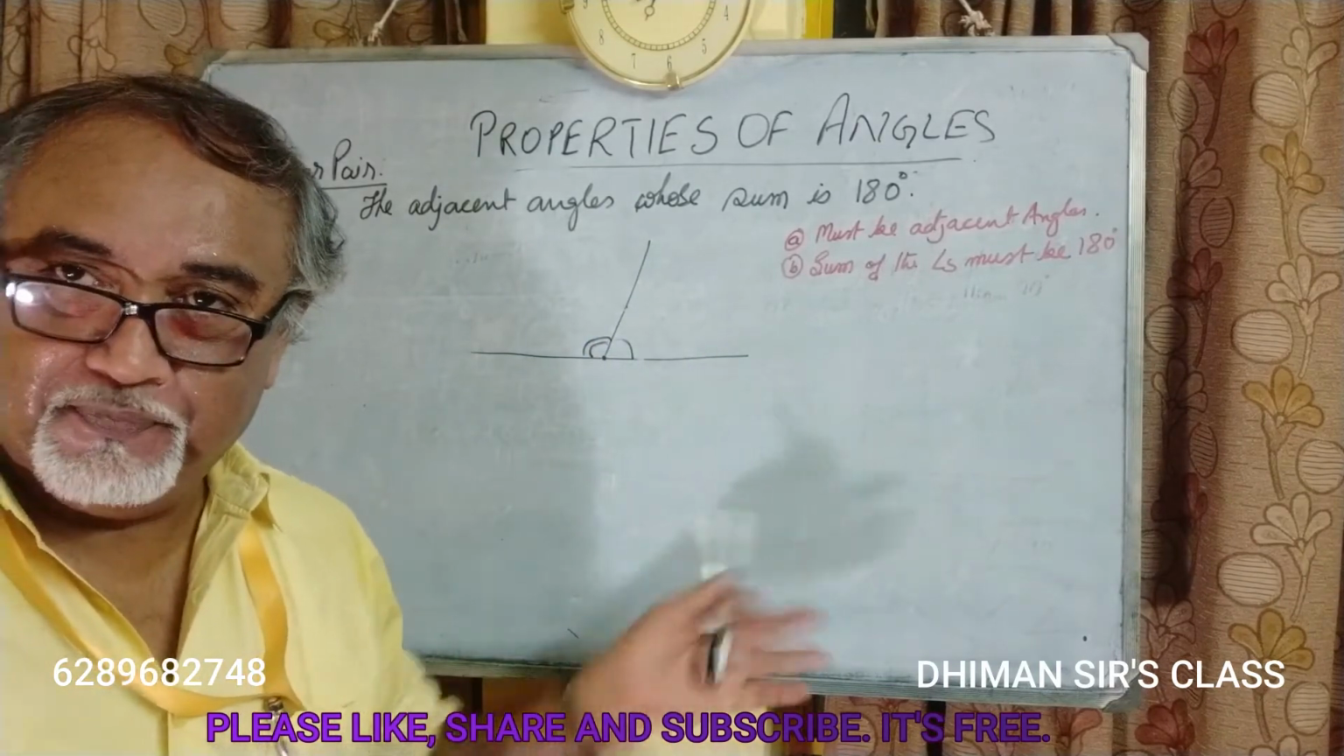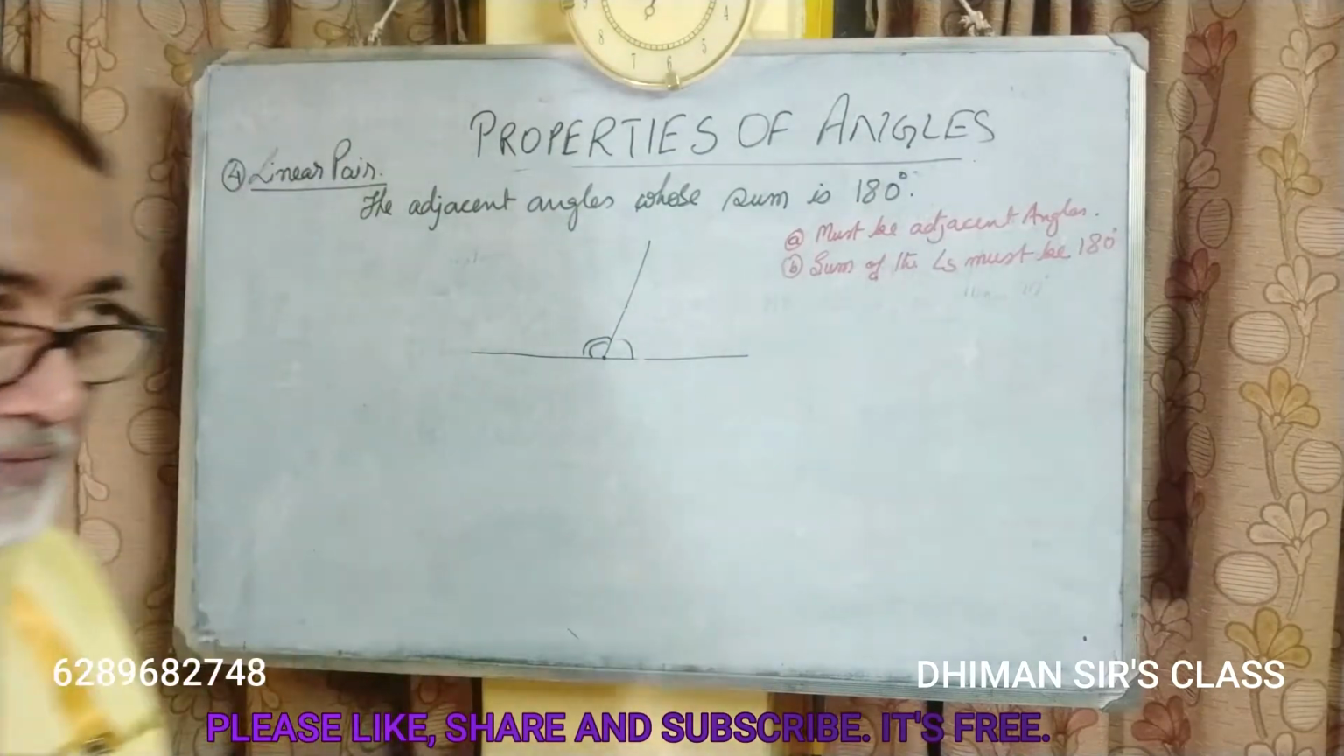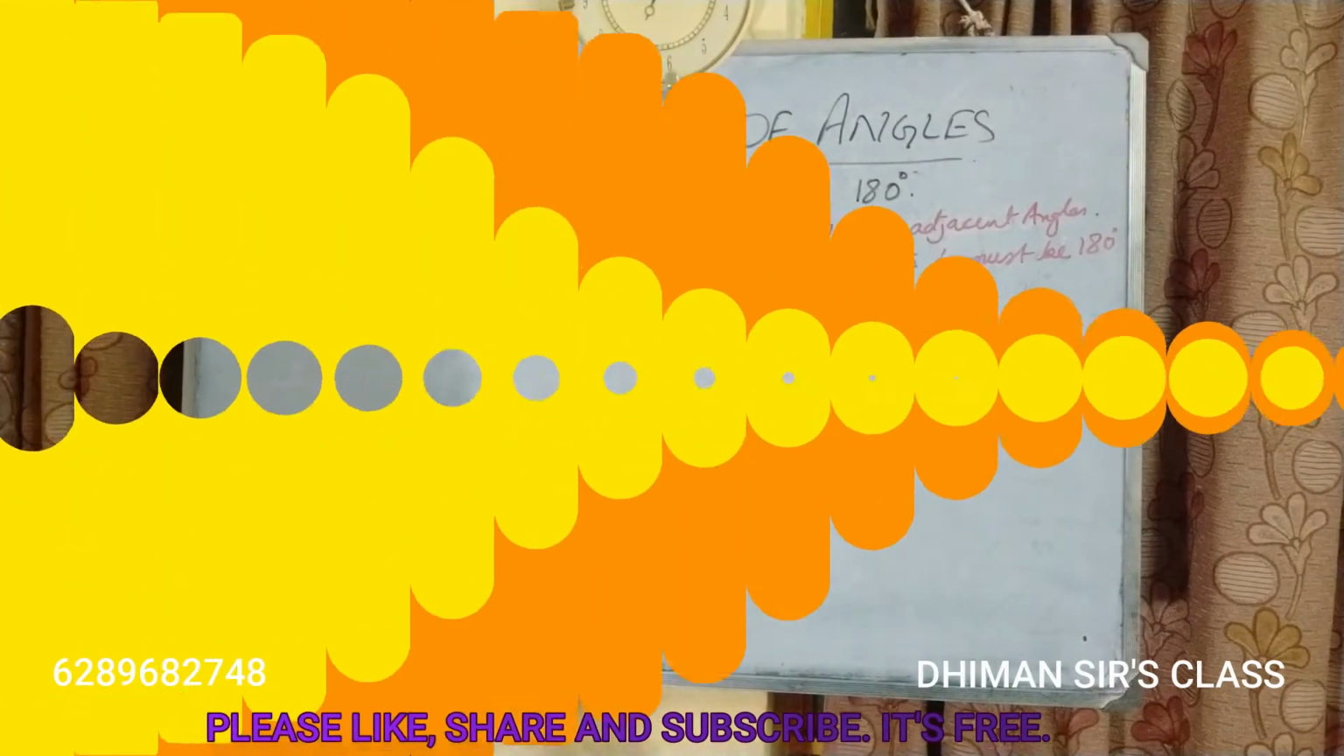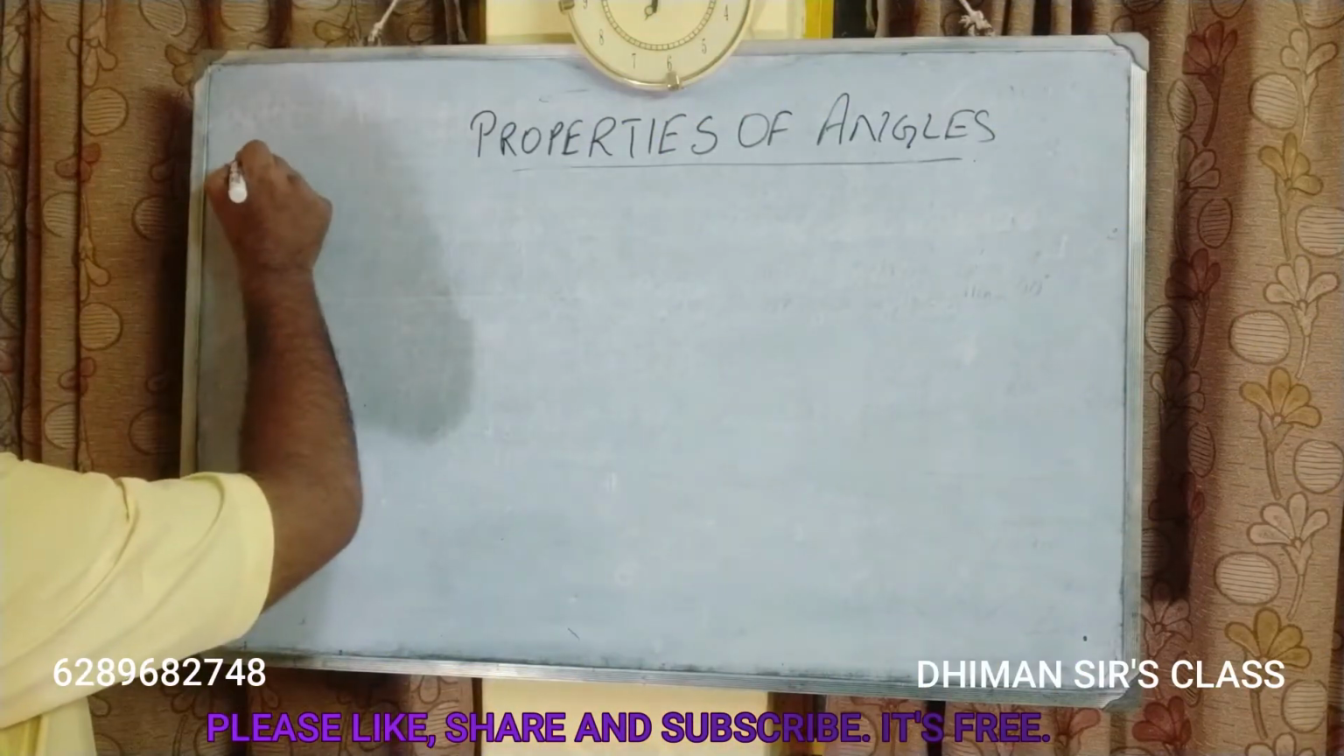Okay, students? So, copy it down. Let's move on to the next property. Next, property 5, students.